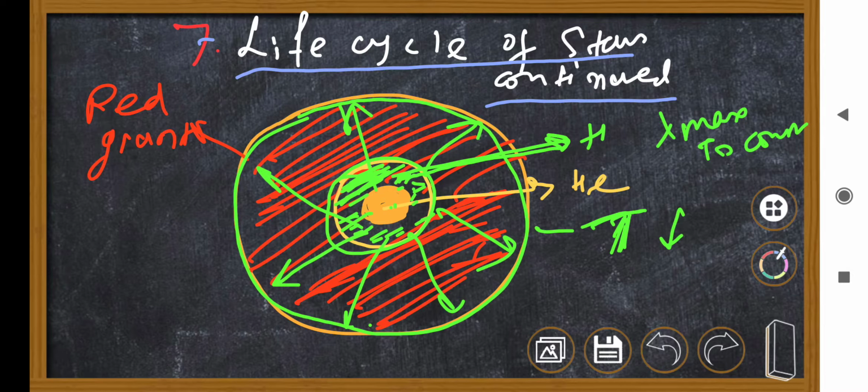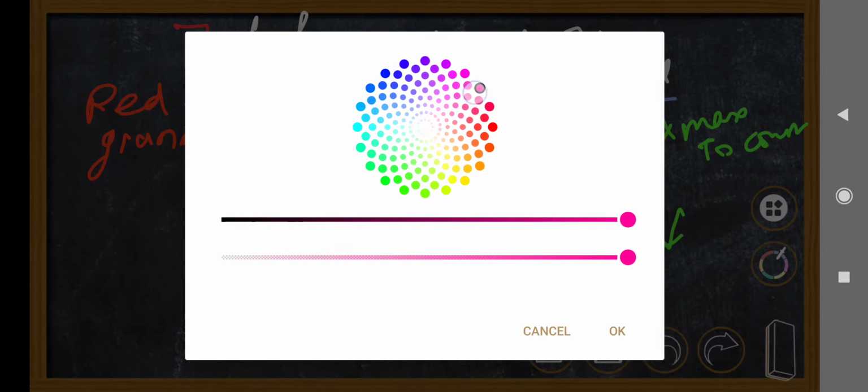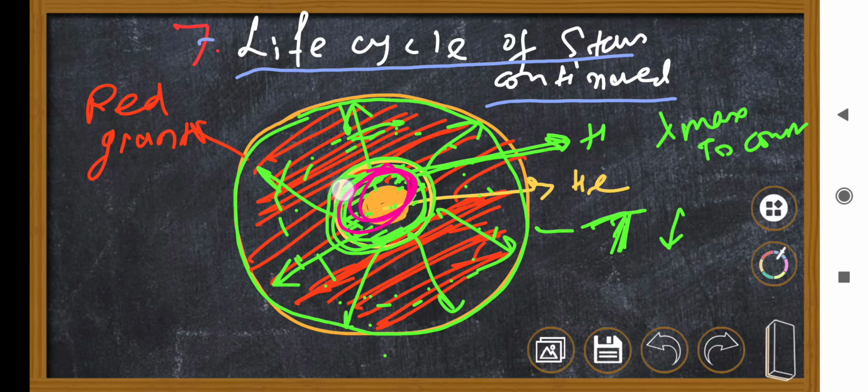So what happens when all the hydrogen around it is again changed into helium? Imagine all the hydrogen surrounding the star in its envelope has now changed into helium. So all we have left in our core is, say, helium.